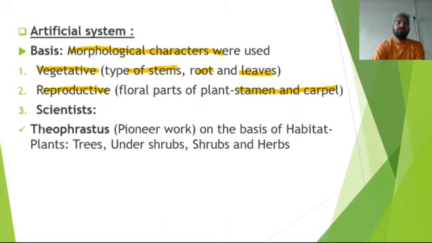First name comes Theophrastus. Beta, please keep this in your mind. I am not saying that he was the first scientist who used the artificial system of classification. Such type of question do not come. The question which may come in your exam or particular competitive exam, कि the scientists who are associated with the artificial system of classification, उन scientists का नाम आ सकता है. ऐसे कभी नहीं आएगा इन सब में से पहला साइंटिस्ट कौन था जिसने सबसे पहले आर्टिफिशियल सिस्टम ऑफ क्लासिफिकेशन दिया था, ऐसा नहीं आता है.